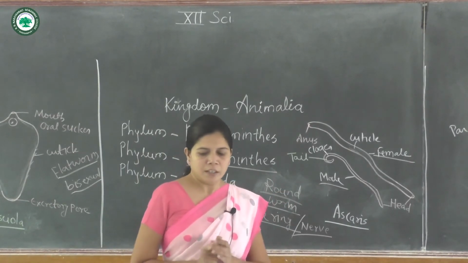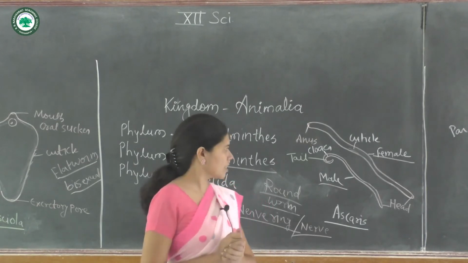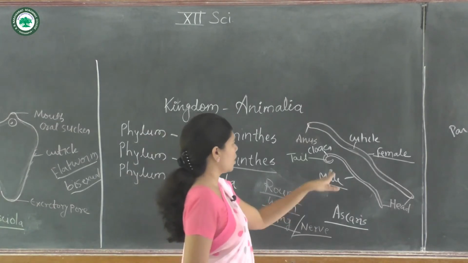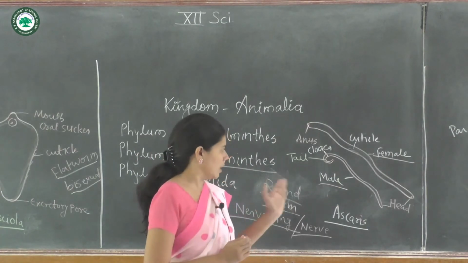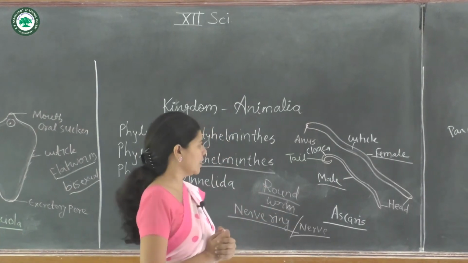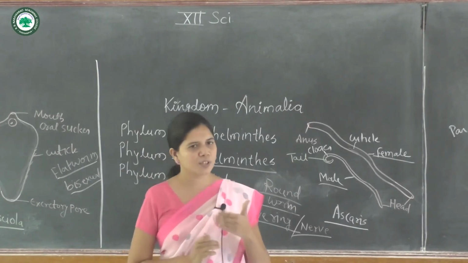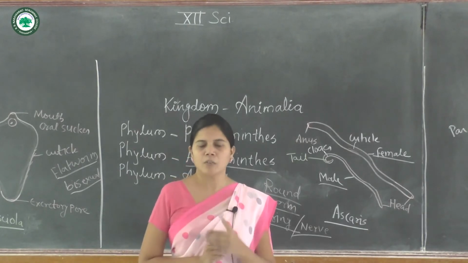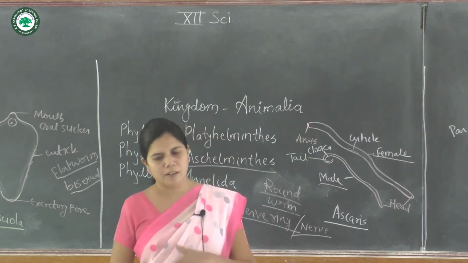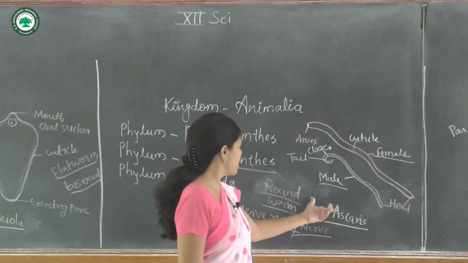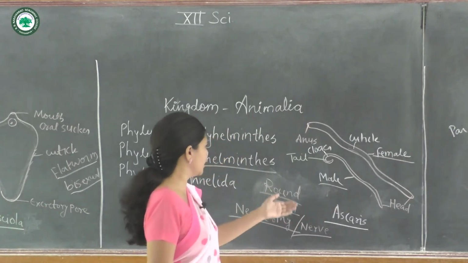Again, the copulation takes place by the seta of the male, and the fertilization is internal in Ascaris. The development may be larval or it may be absent. Here the second phylum, that is Aschelminthes.